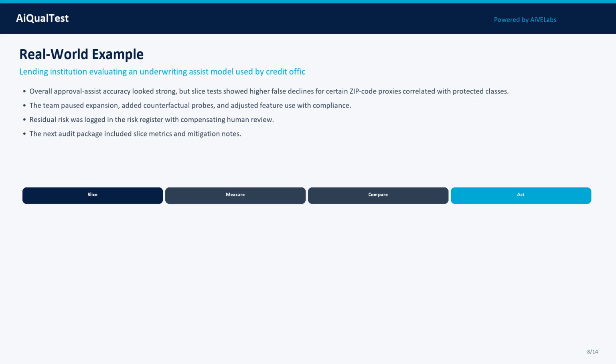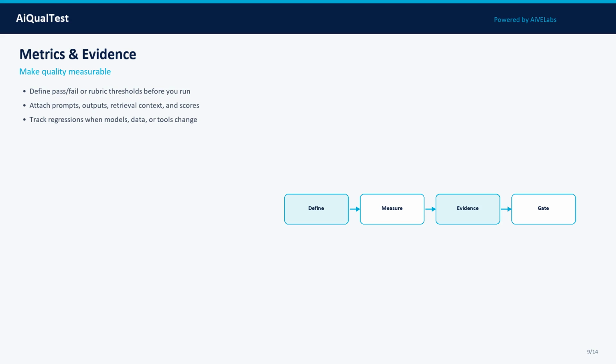Residual risk was logged in the risk register with compensating human review. The next audit package included slice metrics and mitigation notes. Notice the pattern: define scope, run controlled tests, capture evidence, decide with named owners, and feed failures back into the next cycle. That is how AI quality becomes a system property, not a slide.